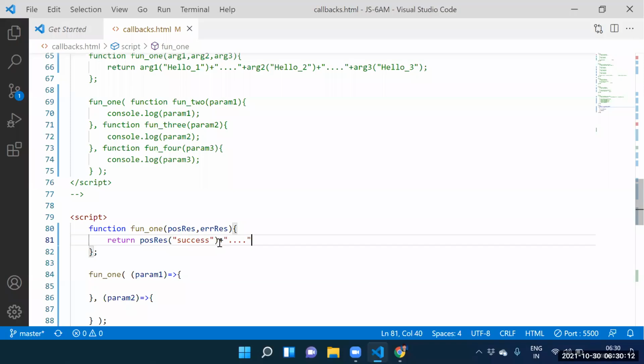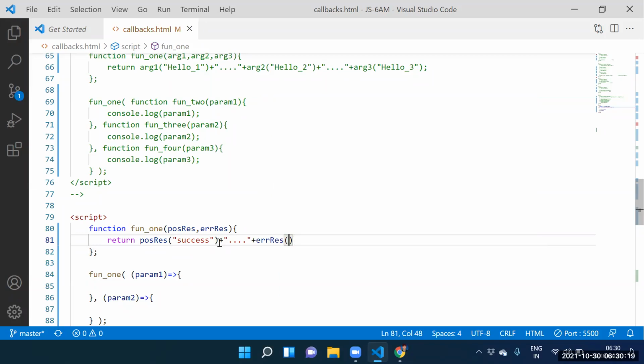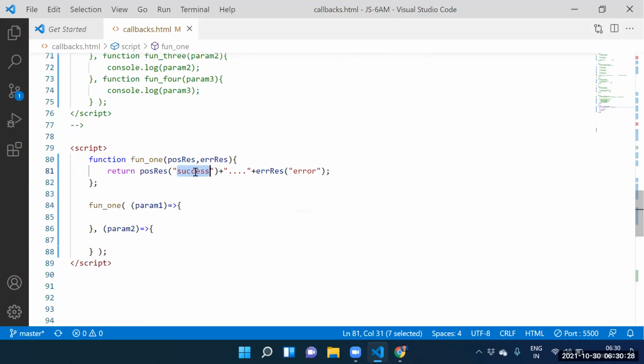Next one. How to execute the second arrow function? Error response. What you wanted to pass, error response, parameter 2. So guys, here itself, success is stored into where? Parameter 1. Error is stored into where? Parameter 2.